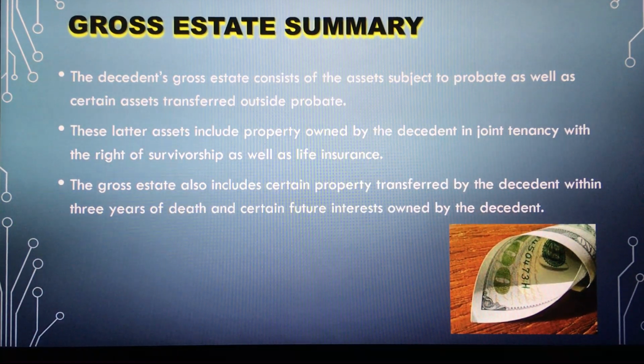Gross estate summary. The decedent's gross estate consists of the assets subject to probate as well as certain assets transferred outside probate. These latter assets include property owned by the decedent in joint tenancy with the right of survivorship as well as life insurance. The gross estate also includes certain property transferred by the decedent within 3 years of death and certain future interests owned by the decedent.